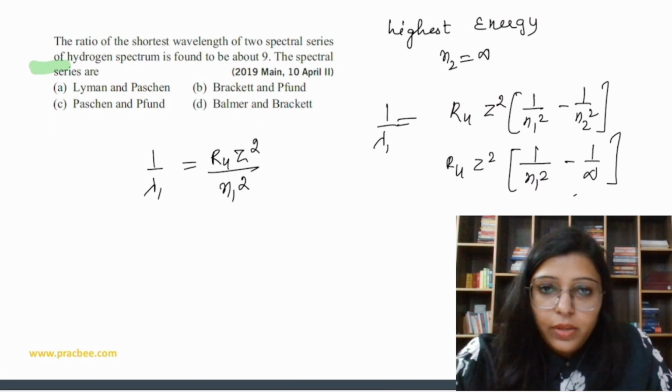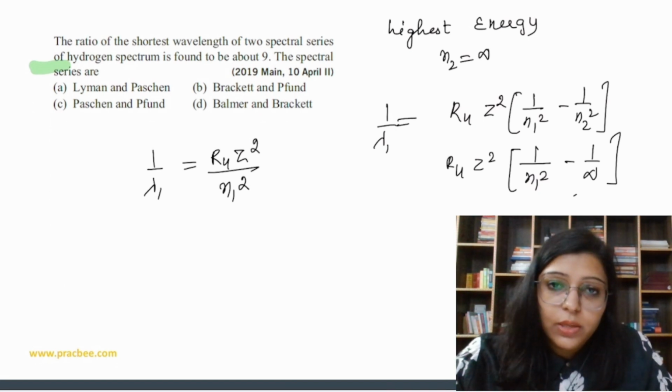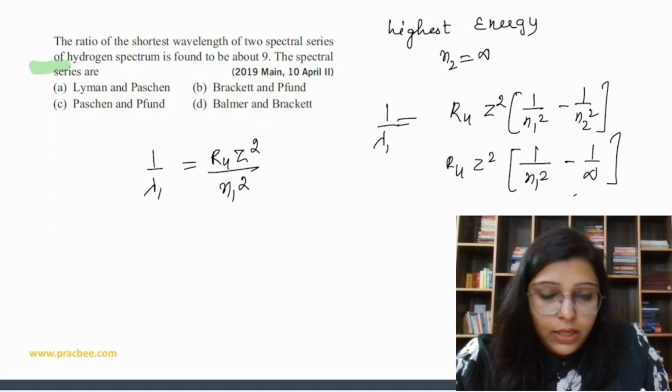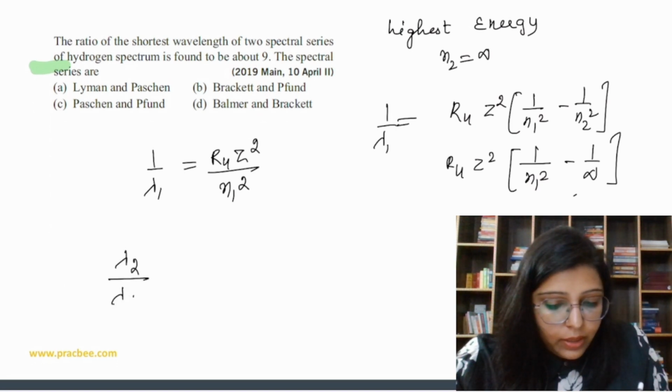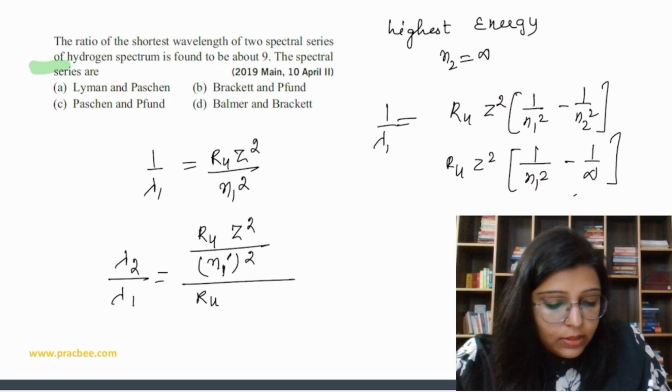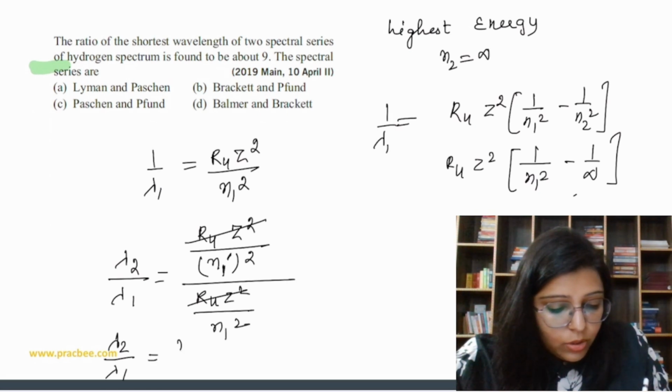Then 1 by lambda 2 is another one. If I want to find lambda 2 by lambda 1, that is going to be RH Z square upon n1 dash square, upon RH Z square upon n1 square. So Z square cancels, and lambda 2 upon lambda 1 is equal to n1 square upon n1 dash square, and it is equal to 9.